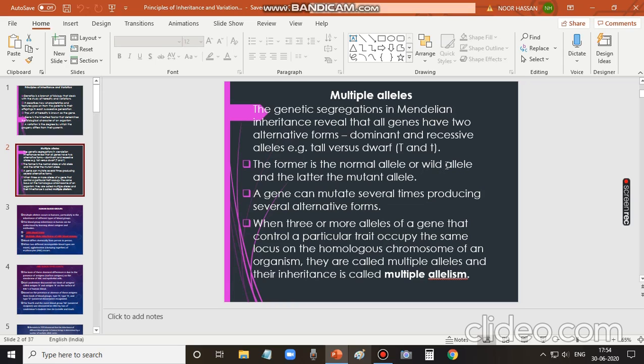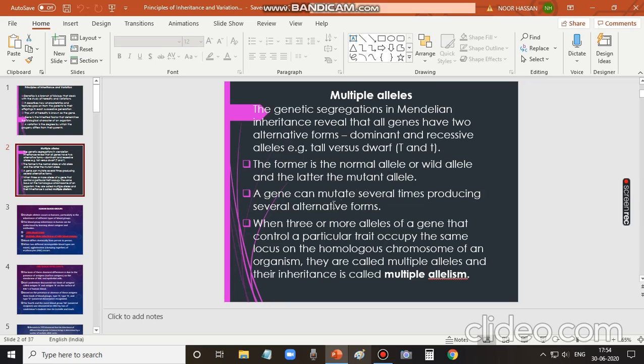The other one, the small letter, refers to the mutant allele. Mutant means the gene or the allele that has undergone mutation. A gene after it has undergone mutation is called a mutant gene or mutant allele.